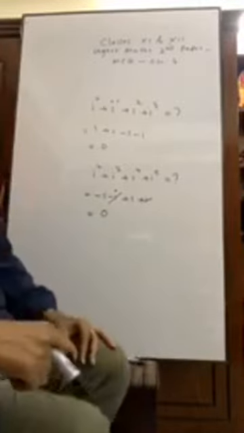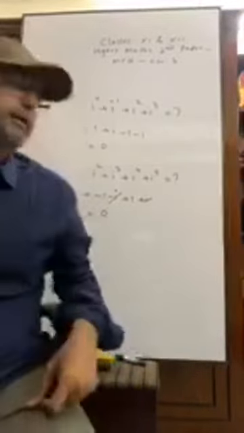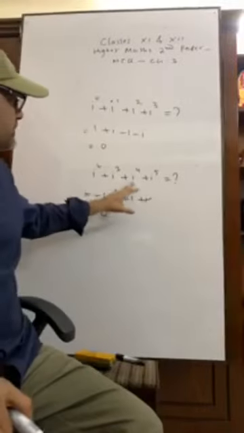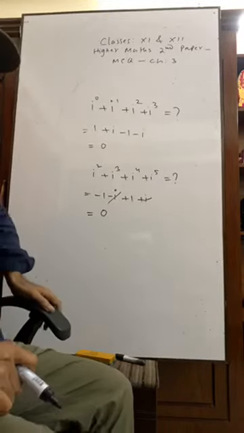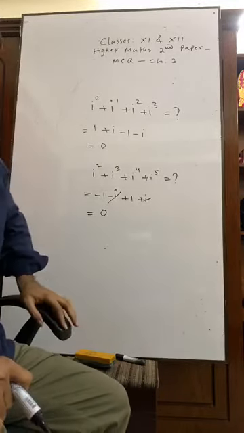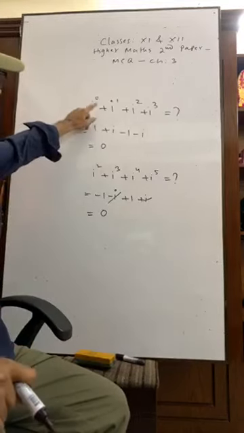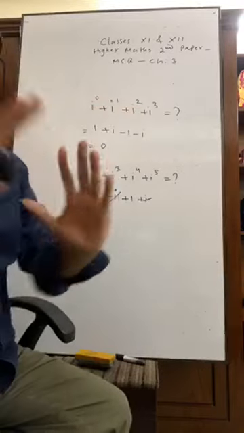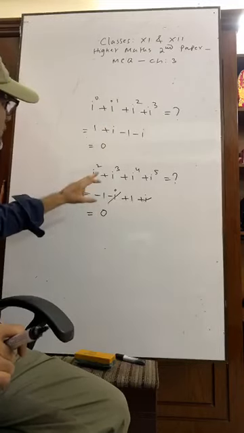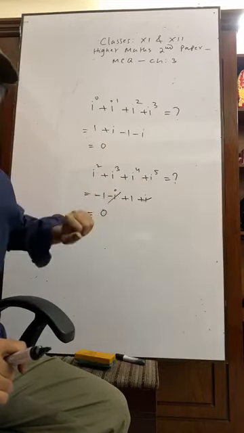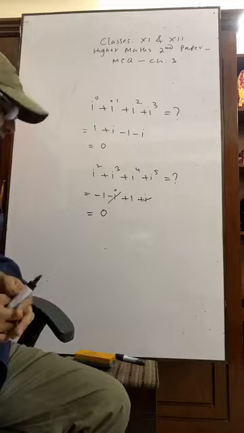What have we come to know? If there are 4 numbers with base i and their powers are consecutive numbers, then the value is always 0. Have you got me? Here the powers were 0, 1, 2, 3, consecutive 4 numbers, and the summation is 0. Here the powers are 2, 3, 4, 5, consecutive 4 numbers. So their summation is 0. Another example.